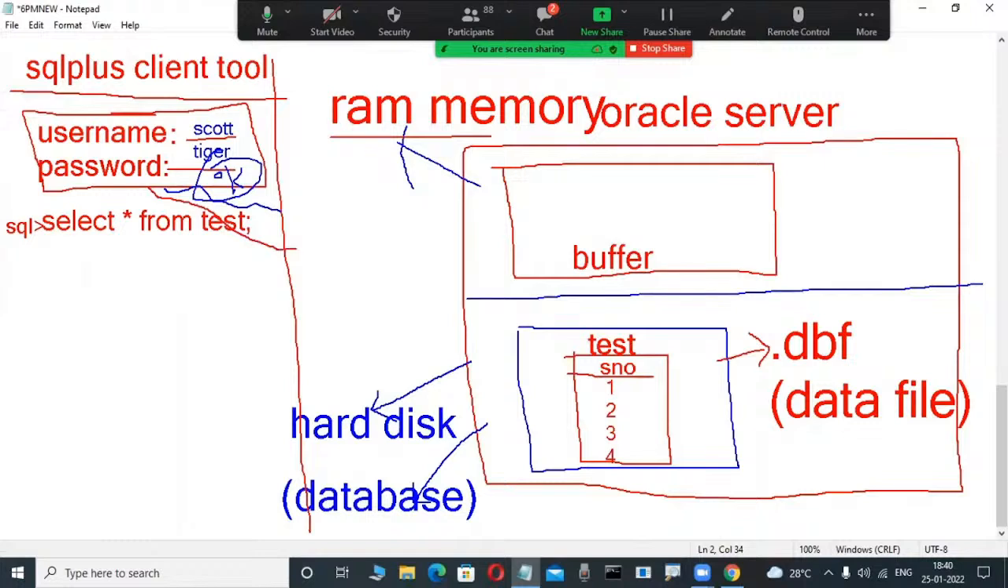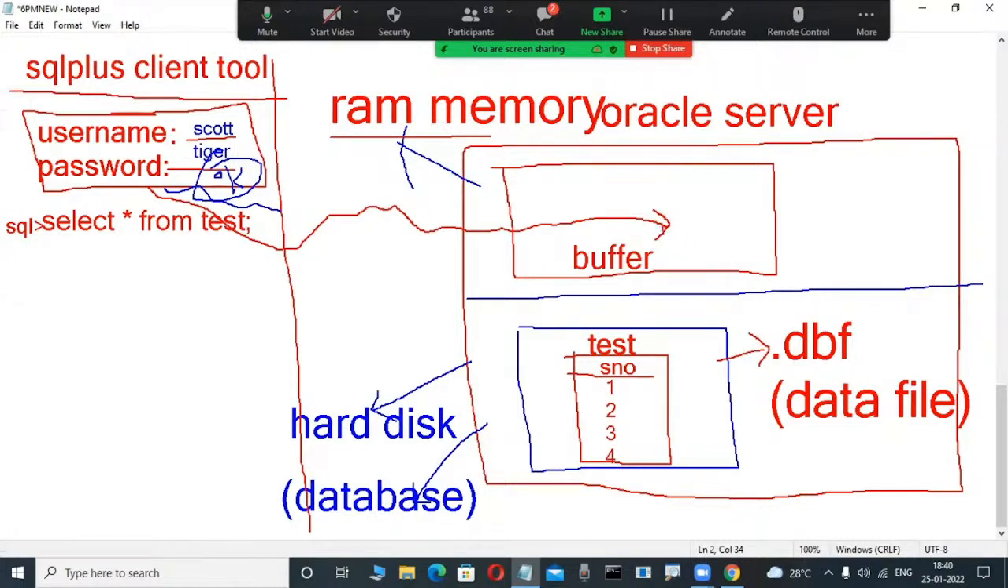Now this tool first checks whether the requested table test is available in a memory area, the database buffer cache. It checks here. But in this buffer, the test table is not available; the table is available only in the hard disk.